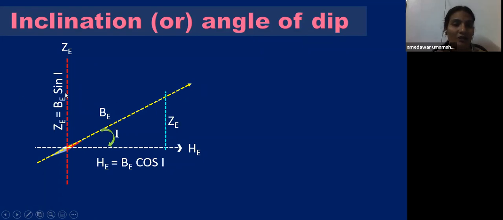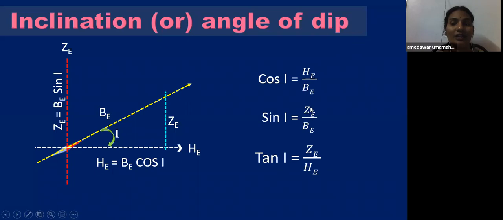If it is parallel to this y-axis, then the value of this is also equal to ZE, the same as the y-axis only. So you will get a right angle triangle here. From trigonometry, you can write the values, that is cos I equal to HE by BE. And we can write for sine and tan also, children, that is sine I equal to ZE by BE, and tan I equal to ZE by HE. So these are the components which are very important.